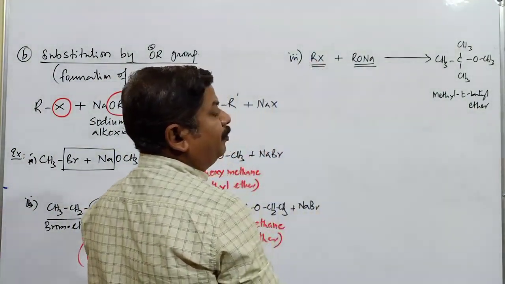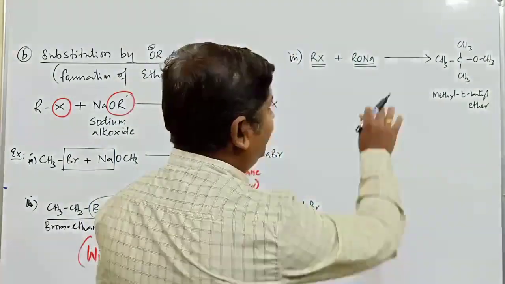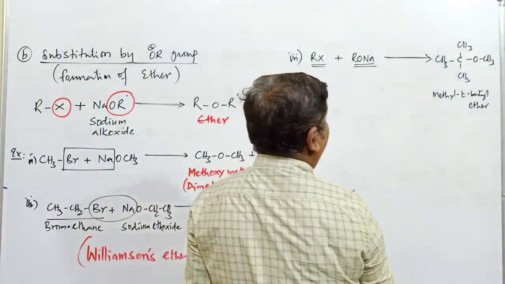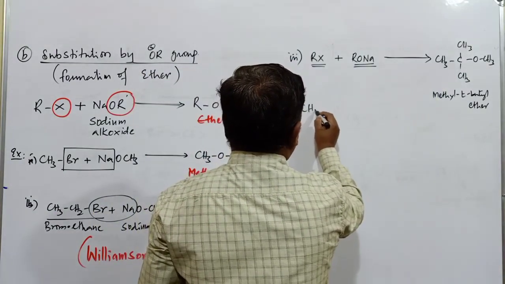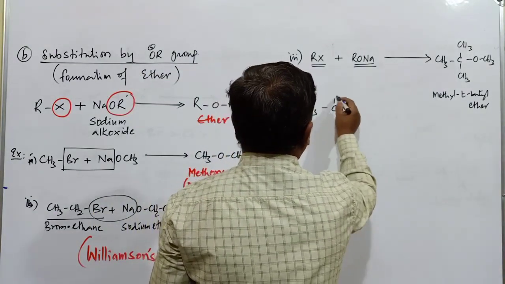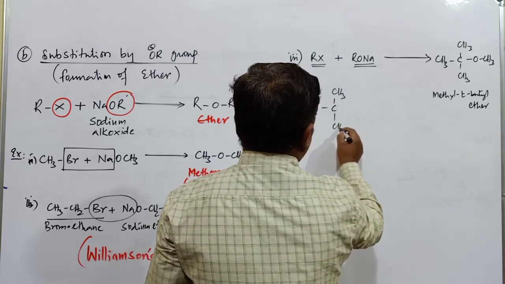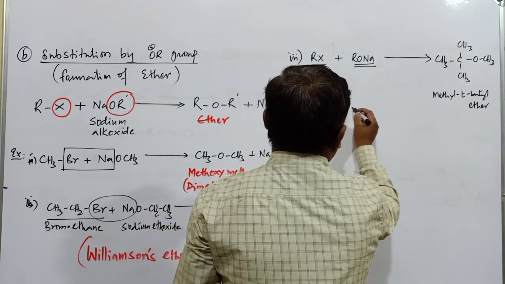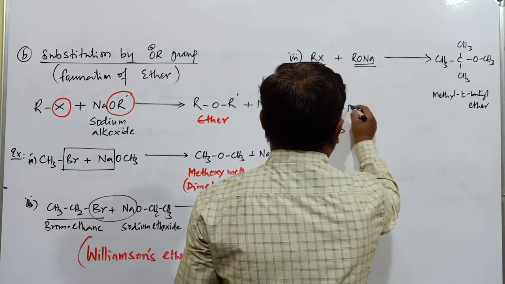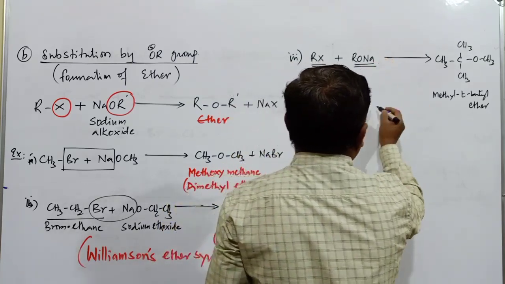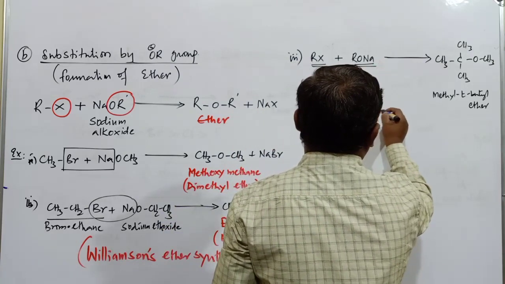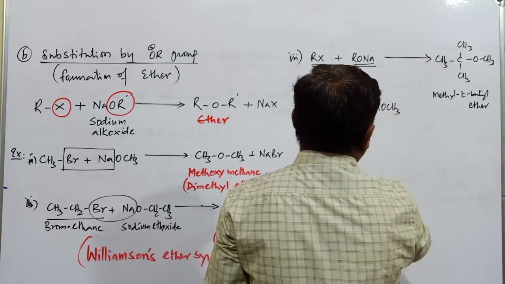Just observe here: the alkyl halide is CH3C(CH3)2Br, plus the alkoxide is sodium O CH3.